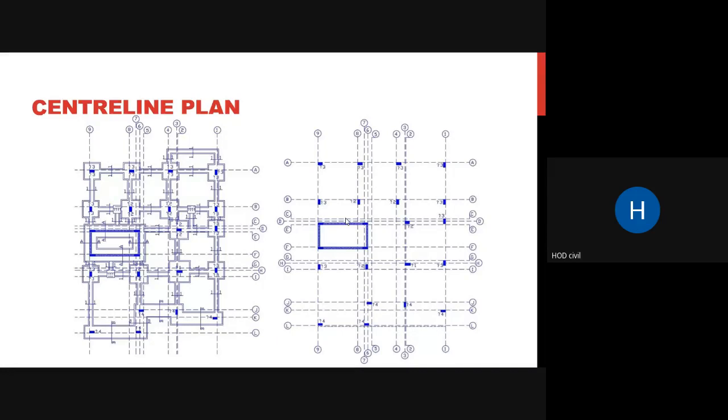So you can see columns, and you can see this shear wall that is there between E and F. You can see a rectangular type of shape, that is your shear wall, which is usually used for a lift or a staircase. You can see columns, and you can see shear walls. So this is your center line plan.